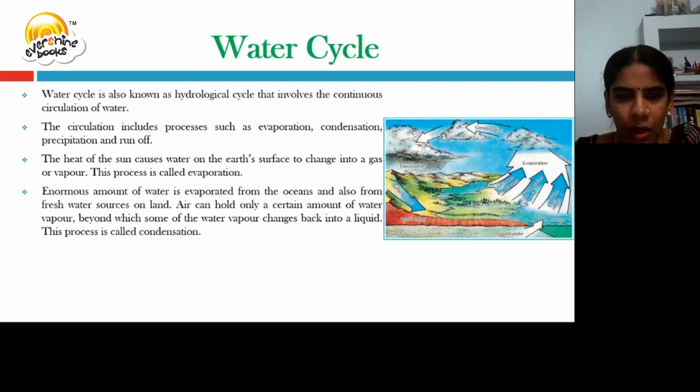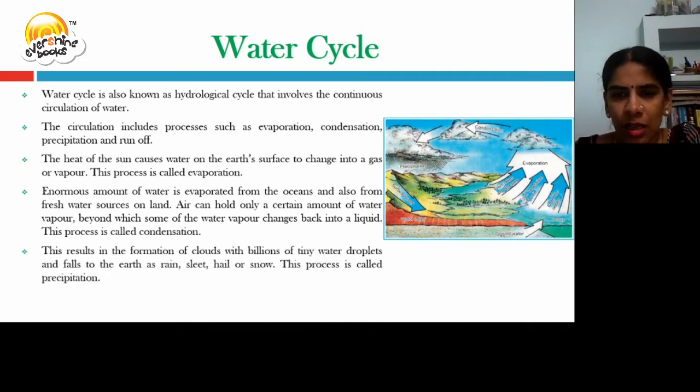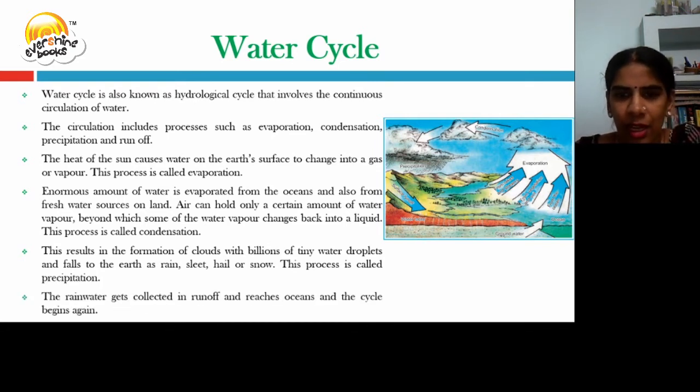However, air can hold only a certain amount of water vapor, beyond which the water vapor will change into a liquid. This process is called condensation. This results in the formation of clouds, which hold tiny droplets. These will fall to the earth as rain, sleet, hail, or snow. This process is called precipitation. The rainwater gets collected in runoff and reaches the oceans, and the cycle begins again.